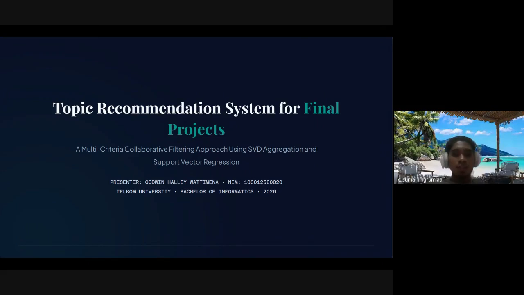The title is multi-criteria collaborative filtering approach using SVD aggregation and support vector regression. And my student number is 103012580020.